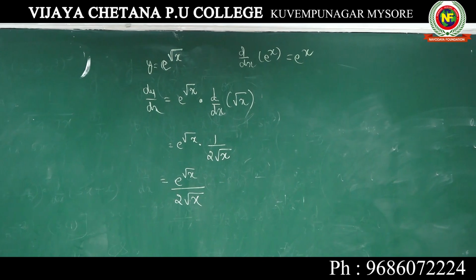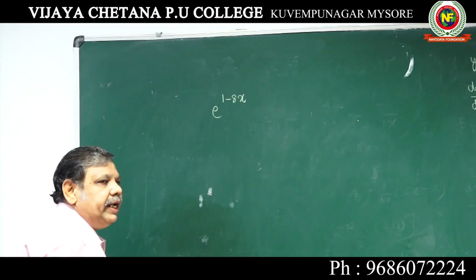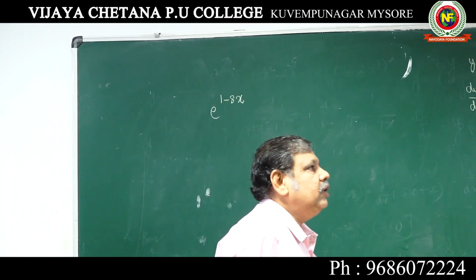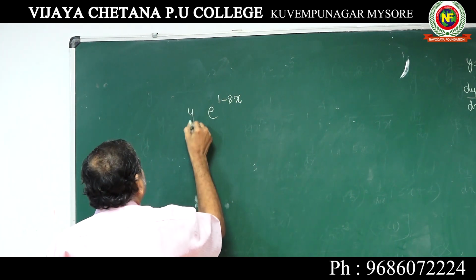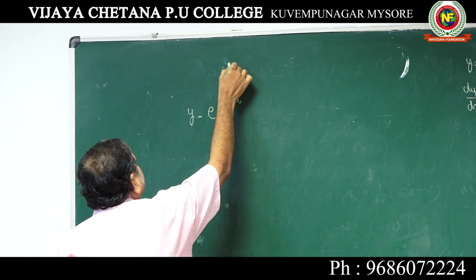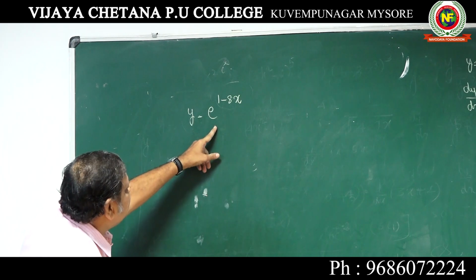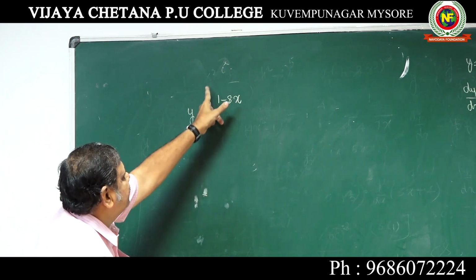Next you take e to the power of 1 minus 8x. Differentiate e to the power of 1 minus 8x. Take it as y. So this whole thing as x. You should take the whole thing as x. So when you differentiate e power x, e to the power of 1 minus 8x as it is, you should repeat into d by dx of this function.